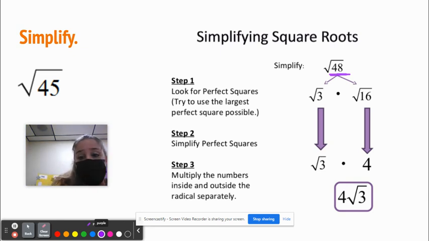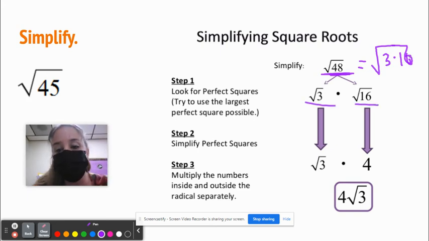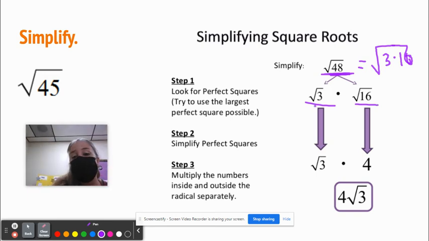Exactly 3 times. So you are allowed to sort of break this thing up into, it's the same as saying this. Which is the same as this and this, right? So you break that down. I don't want to say factor out, but you find the perfect square that does go into it, break it down, and now I have the square root of 3 times the square root of 16.